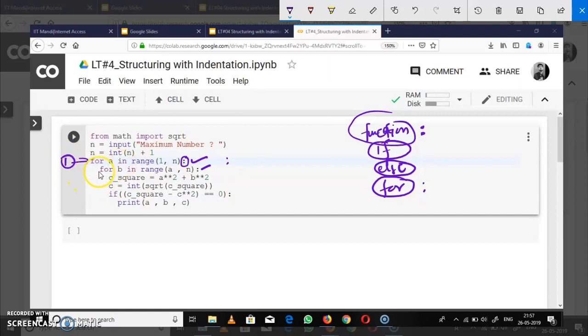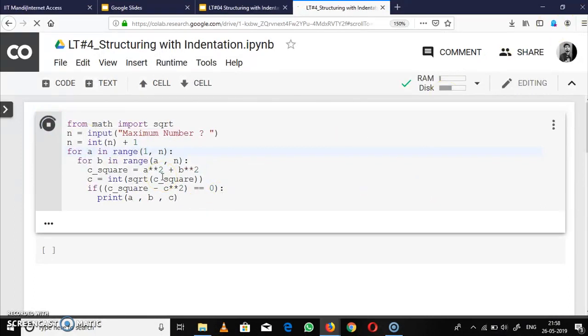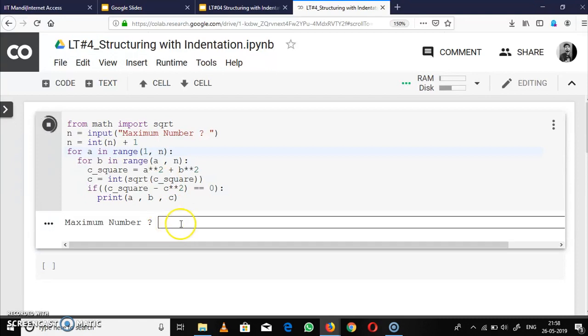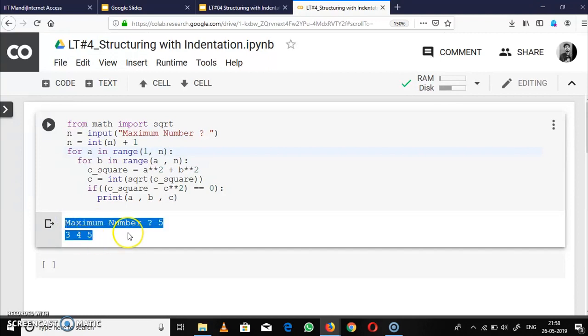Now this for loop starts after leaving some space. This is called indentation. If we start this for loop from here, this will cause an error. We can see after running this code, it will ask for a maximum number. If I enter 5, then it will give me this triplet 3 4 5, that is 5 square is equal to 4 square plus 3 square. Now this is the program, don't worry about this.